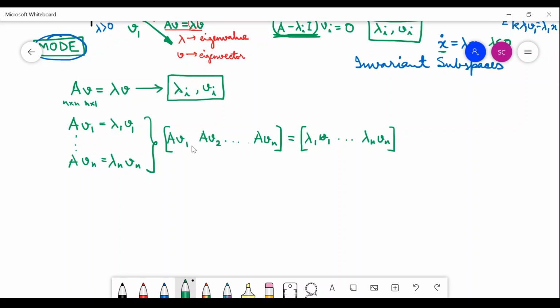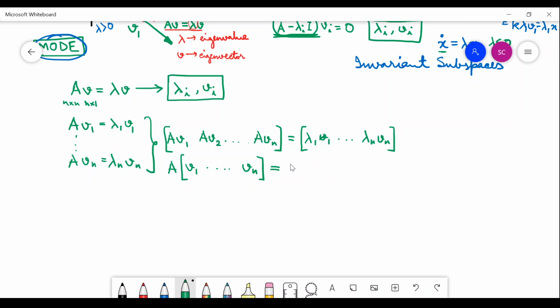We can write this as A times V1 to Vn. I hope you understand that this is the same as this.